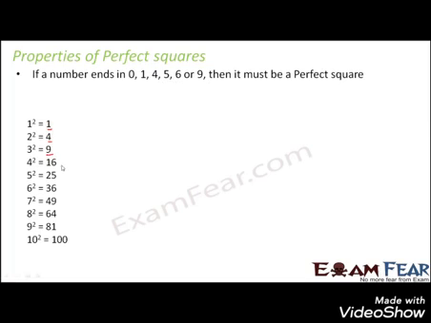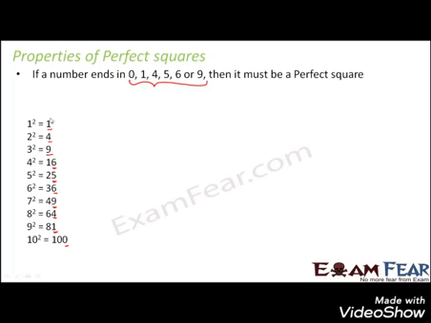Like here it is 1, here it is 4, here it is 9, here it is 6, 5, 6, 9, 4, 1, 0. So do you have any such perfect square where the number ends in 3? No. Do you have any perfect square where the number ends in 2? No. So any perfect square will always end in one of these digits.